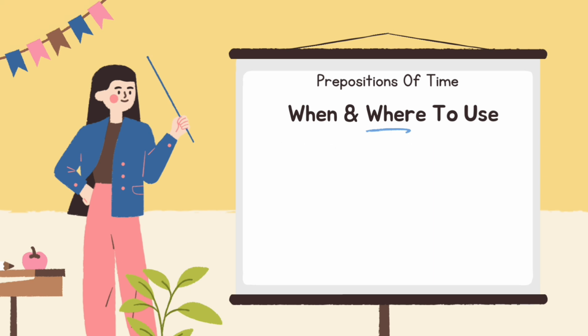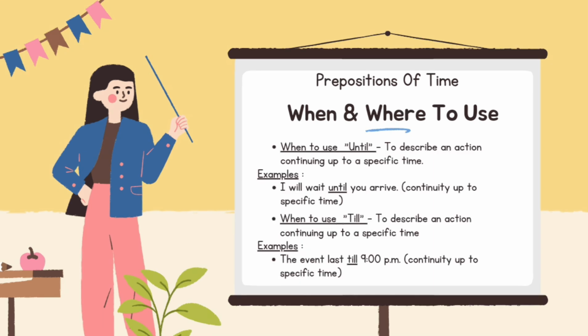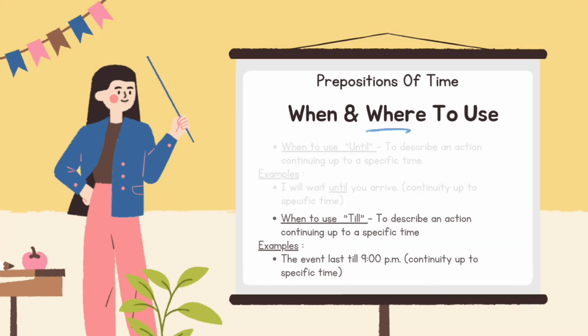Continuing action. When and where to use until: to describe an action continuing up to a specific time. Example: I will wait until you arrive, continuity up to a specific time. When to use till: to describe an action continuing up to a specific time. Example: the event lasts till 9 p.m., continuity up to a specific time.